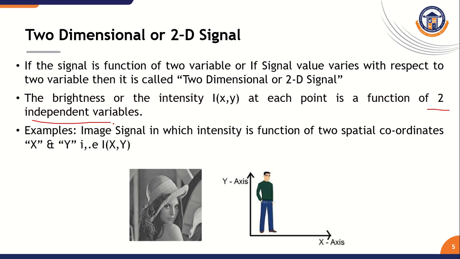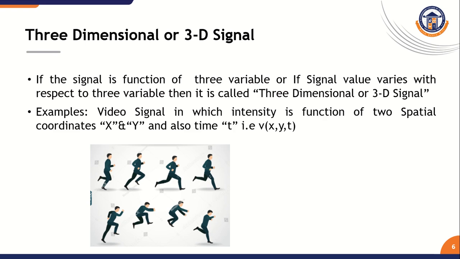The common example is an image signal, where the brightness or intensity depends on two spatial coordinates, named x comma y. That is named a 2D signal or two-dimensional signal.